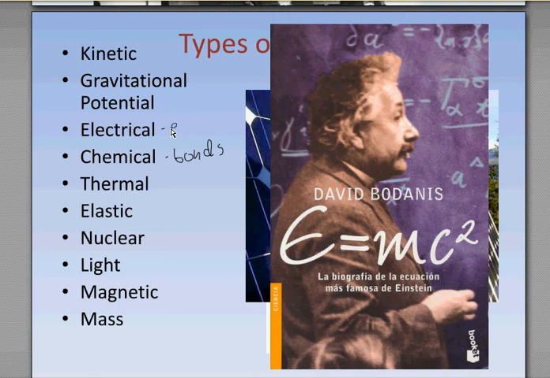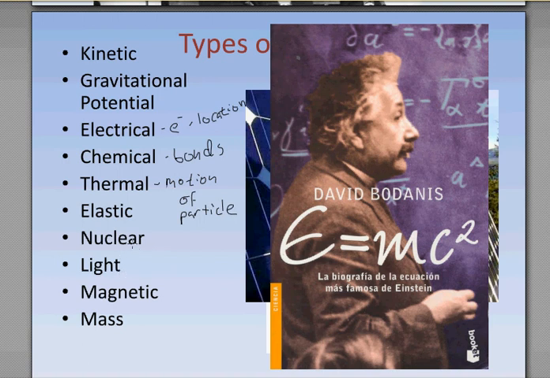Electricity, well, those are electrons and other charged particles, and it's their location. At times, it can be very similar to gravitational energy, actually. Thermal energy, that's going to be motion of particles. Running out of a little space. Elastic energy. Well, that elastic energy is when we change the shape of an object.